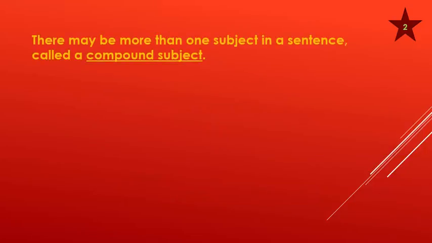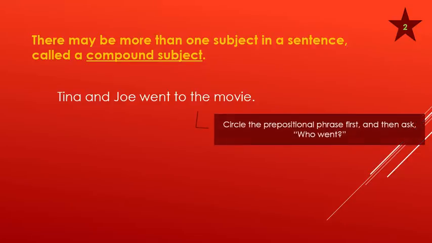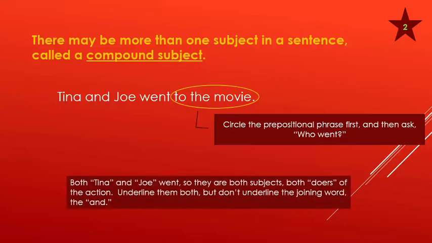Number 2. There may be more than one subject in a sentence, called a compound subject. Tina and Joe went to the movie. Circle the prepositional phrase first, and then ask, who went? Both Tina and Joe went, so they're both subjects, both doers of the action. Underline them both, but don't underline the joining word, the and.